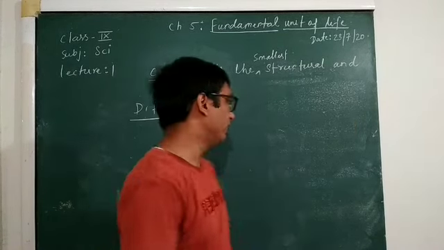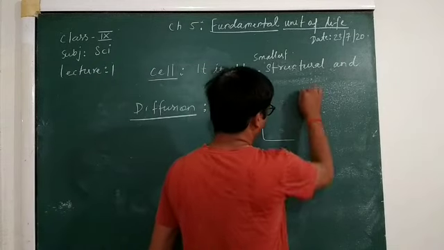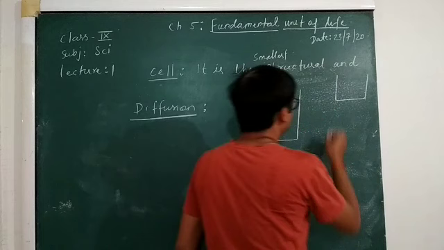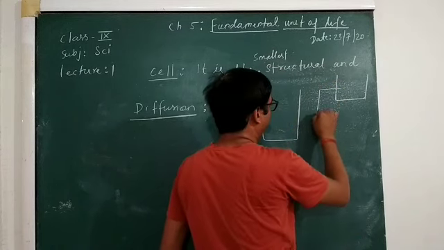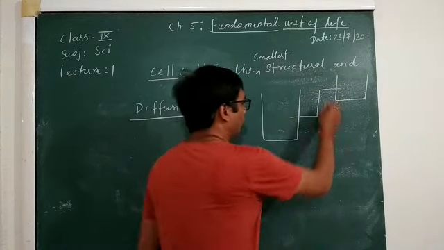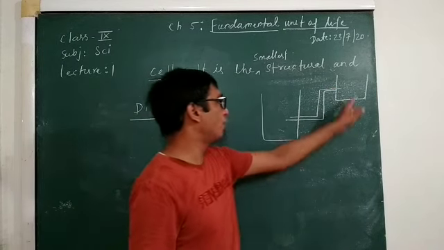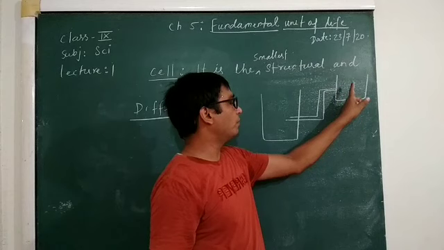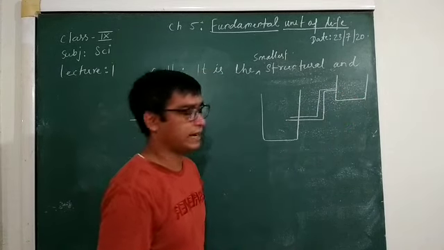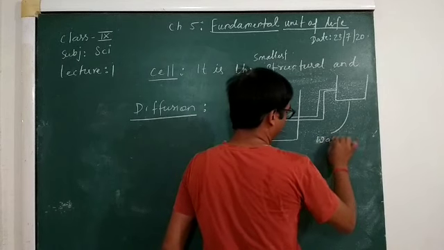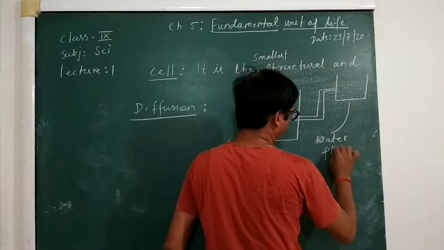Suppose we have taken two tanks, one at a higher level. If they are connected with a pipe, water will flow from the higher tank to the lower tank.